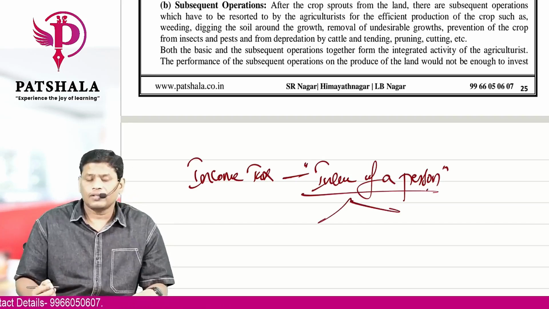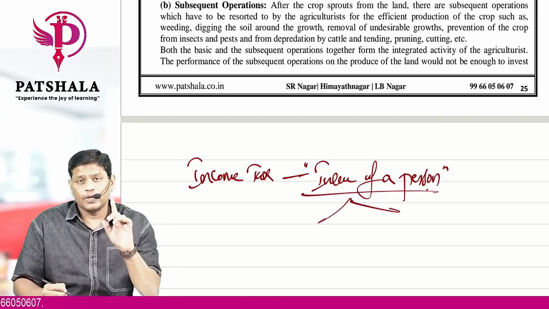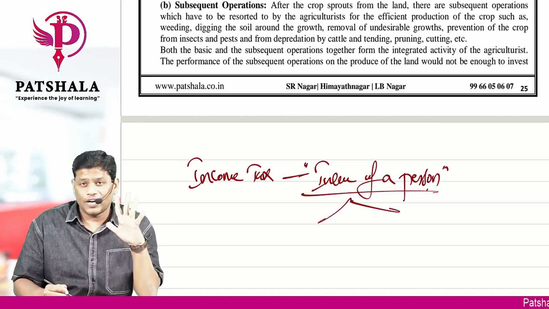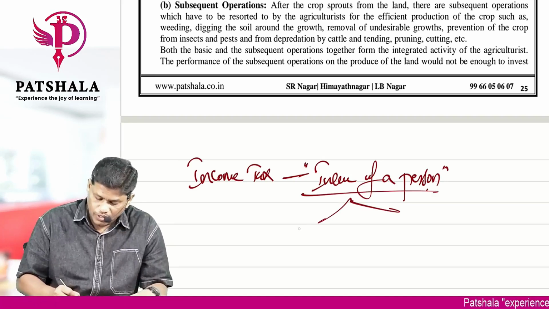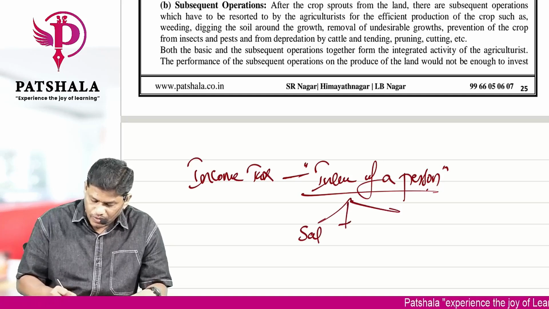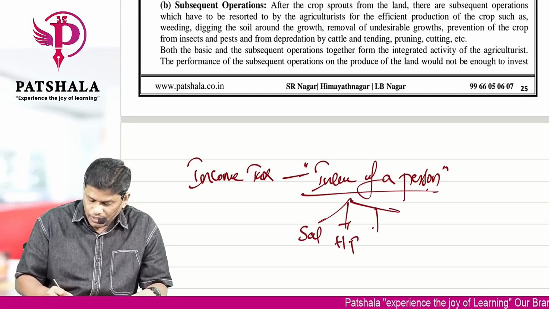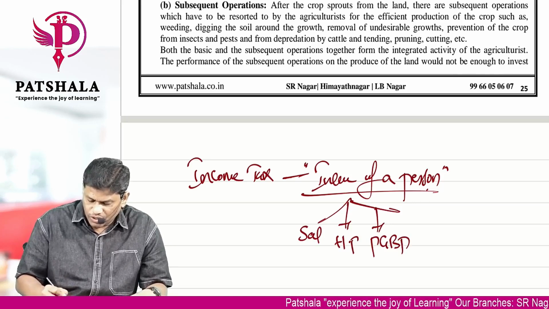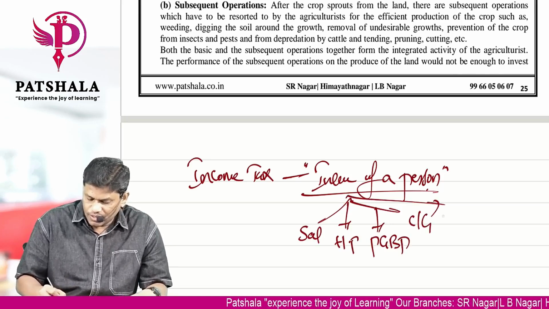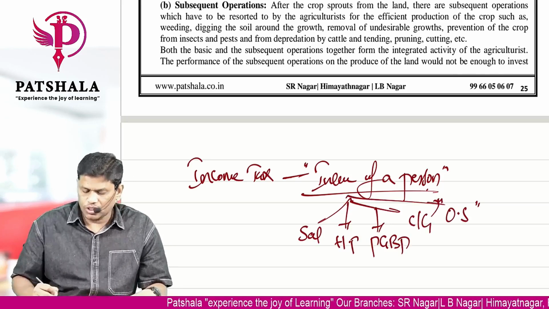In the first chapter, if you remember, your income is broadly categorized into 5 heads: income from salaries, income from house property, income from business or profession, income from capital gains, and income from other sources.